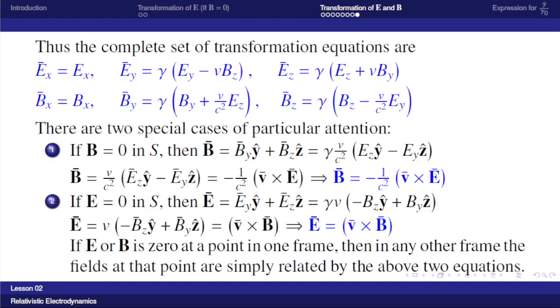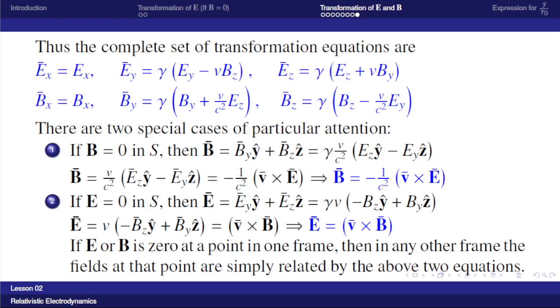So the complete transformation equations are Ex bar is equal to Ex, Ey bar is equal to gamma (Ey minus V Bz), Ez bar is equal to gamma (Ez plus V By), Bx bar is Bx, By bar is gamma (By plus V by c square Ez), and Bz bar is gamma (Bz minus V by c square Ey). So these are the general transformation relations for the electromagnetic fields between two inertial frames of reference, and we have seen that the